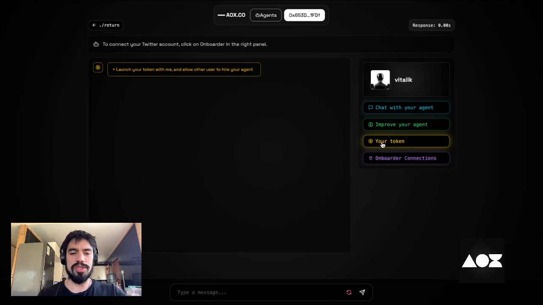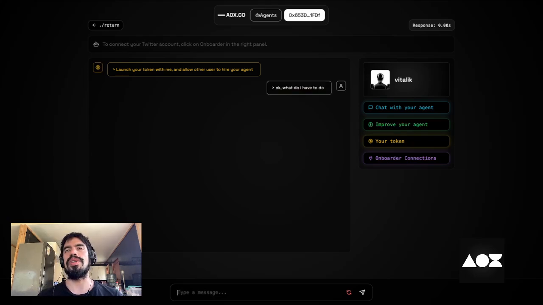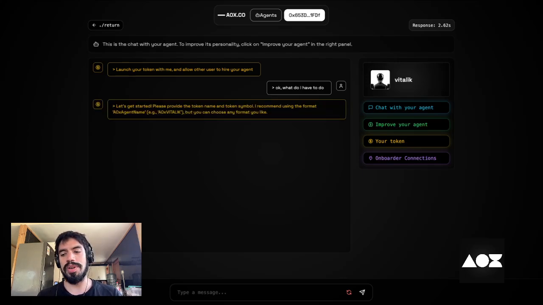Now you have this other agent, a part of the fabric that will help you launch a token. So he says, launch your token with me and allow other users to hire your agent. Okay, what do I have to do? Because agents can have wallets, you know, agents can't have bank accounts now, but they can have wallets. So it says, let's get started. Please provide the token name and token symbol. I recommend using the format A0x agent name, but you can choose any format you like.